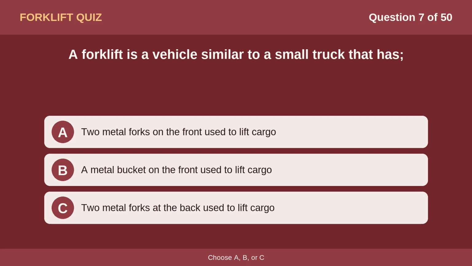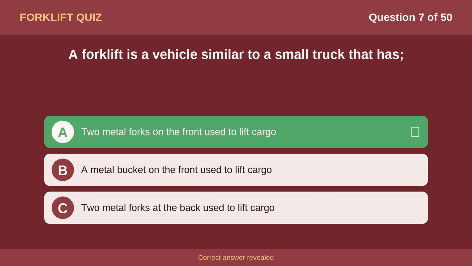Question 7. A forklift is a vehicle similar to a small truck that has Option A, two metal forks on the front used to lift cargo. Option B, a metal bucket on the front used to lift cargo. Option C, two metal forks at the back used to lift cargo. The correct answer is A, two metal forks on the front used to lift cargo.